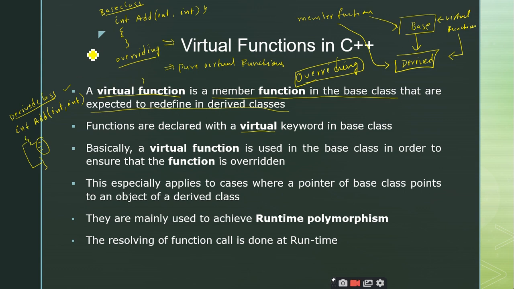You can observe here that the return type in the base class is int, and in the derived class it is also int. The name of the function is add in both, and it accepts two integer parameters in both. So you make modifications in the body, that is called overriding.